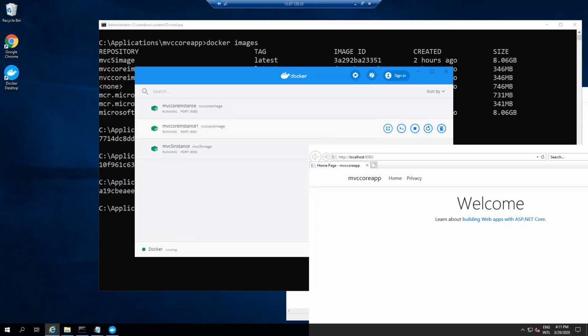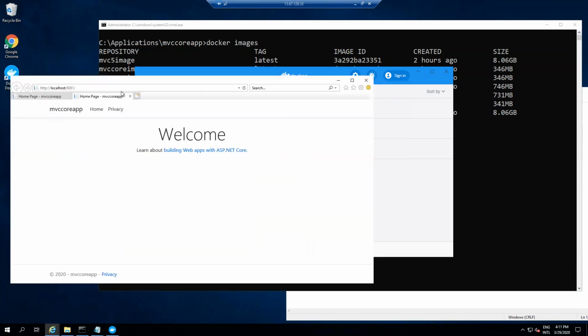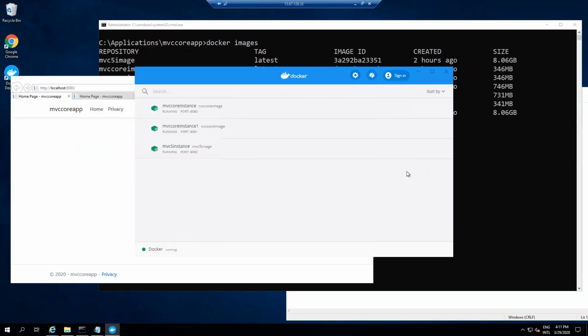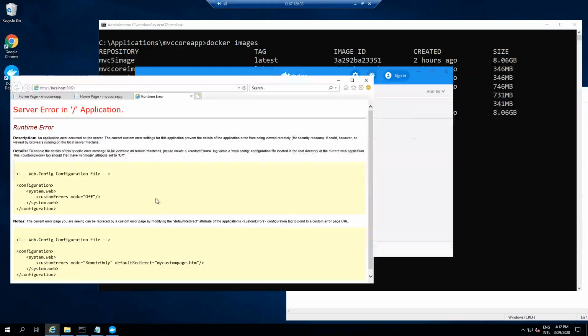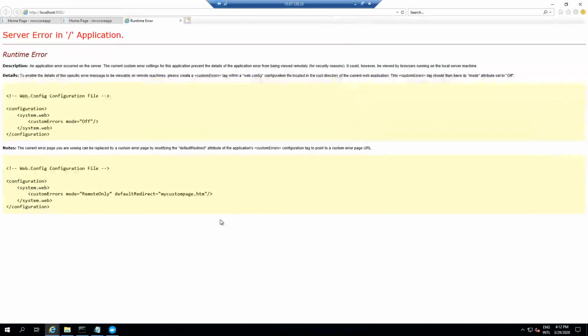This is my second MVC core instance, but please note this is running on the 81 port. Look at this, this is so interesting. So you can see this is on 81 port. This is on 80 port, and we also had an MVC5 instance. So that's my MVC5 instance. And oops, the traditional error of MVC5. So there is some error out here, but you can see that the application did get run over there. I need to check what the error is.